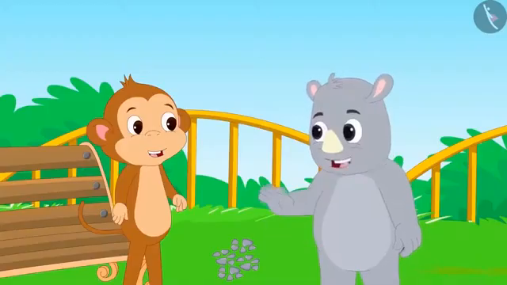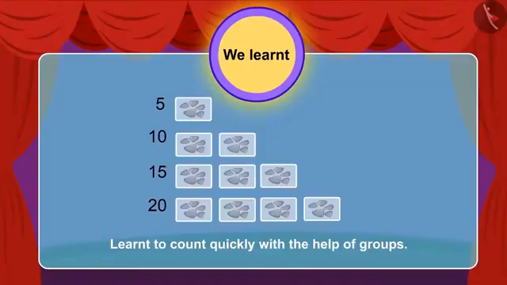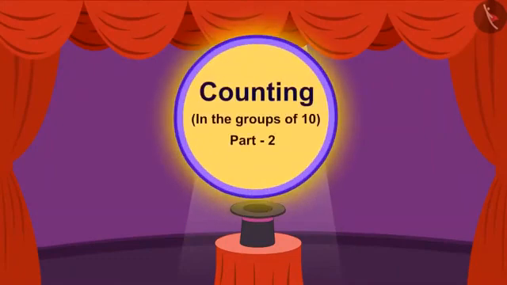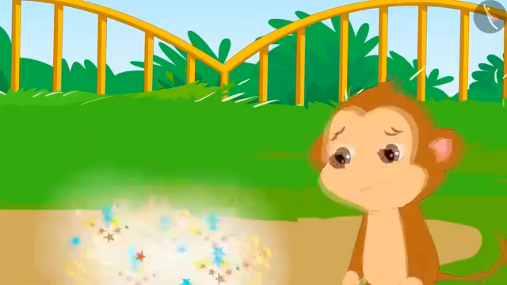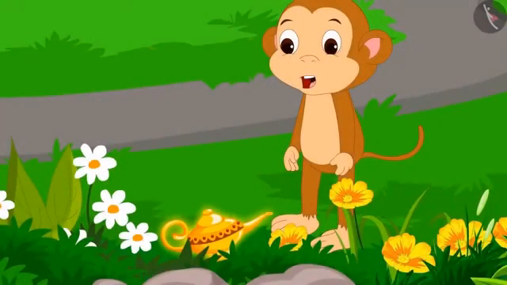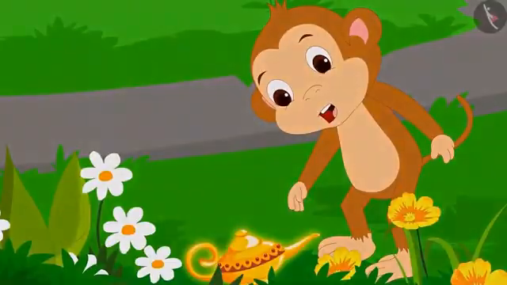In the previous video, we saw how Gaggu taught Babban to count quickly through the trick of counting in groups. Come, in this video, let's learn to count quickly in the group of 10. Unable to get the first wish fulfilled, Babban is today once again rubbing the lamp in the park. Come, let's see what will happen next.